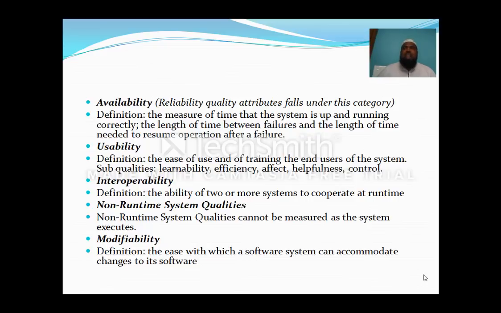So these are the aspects which we will look into for consideration. Usability: the ease of use and training of the end users of the system. Subqualities: learnability, efficiency, affect, helpfulness, control. Interoperability. Here usability means how the end user is going to interact with the system.